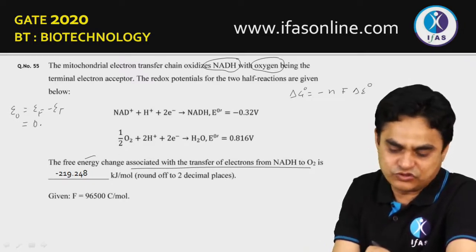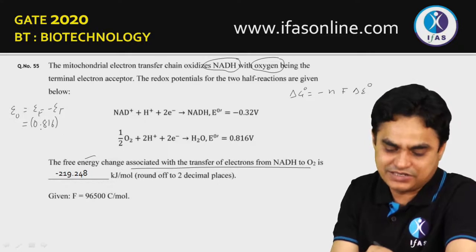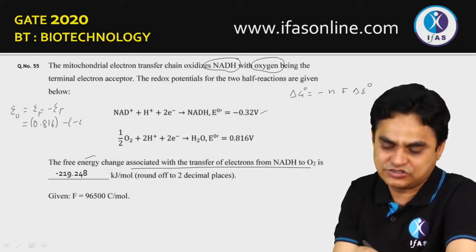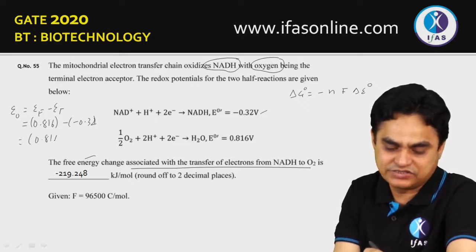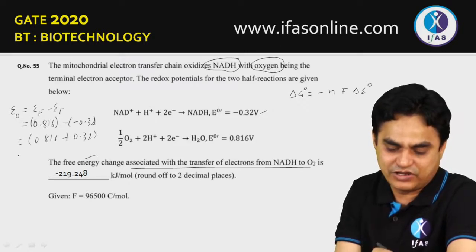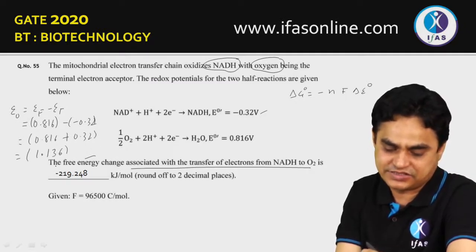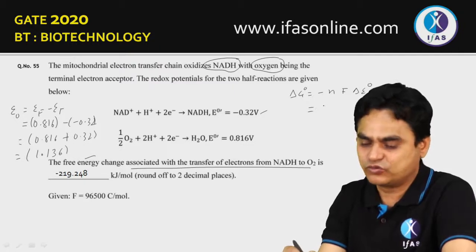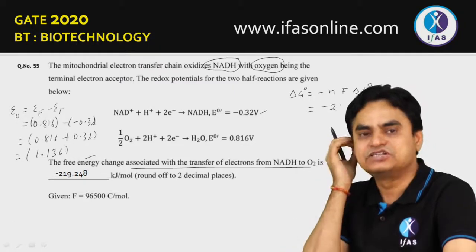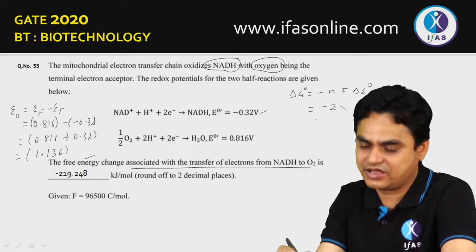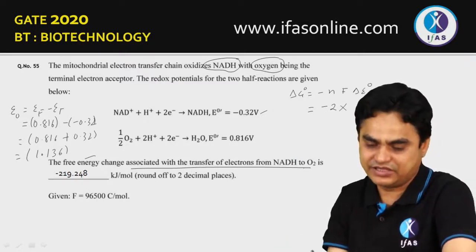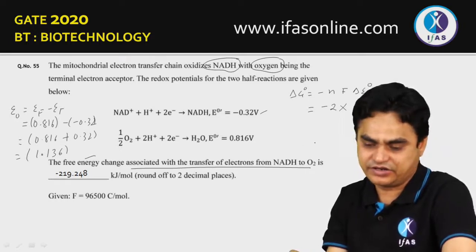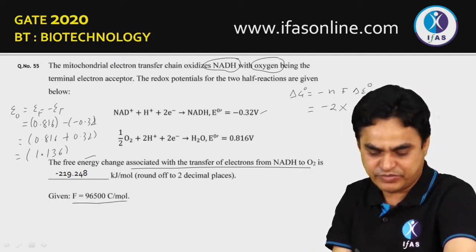So the value of this is 0.816, minus initial of this, that is minus 0.32. If you solve this, what you'll get is 0.816 plus 0.32. The value you will get here is 1.136. And now you can apply this equation. There are 2 electrons flowing, because NADH delivers 2 electrons which pass to the oxygen. The value of Faraday constant is also given, and even if it is not given, we can remember it, but it is given.